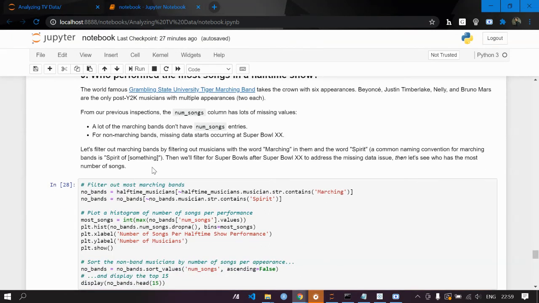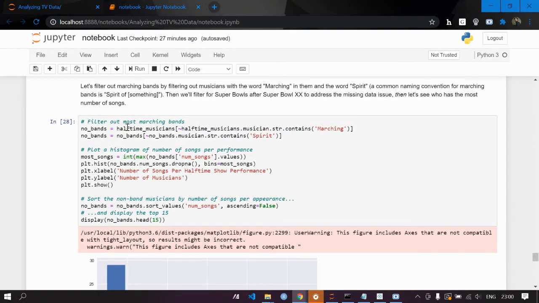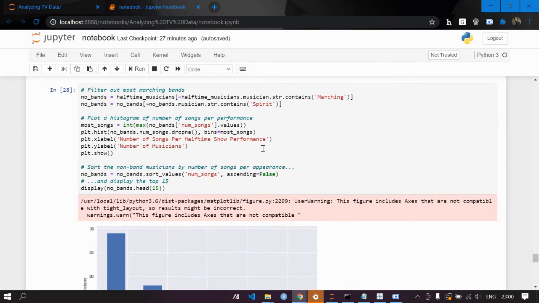What we did was filter out the musicians with the word marching in them and the word spirit, a common naming convention for marching bands and Spirit of something. Then we filter for Super Bowls after Super Bowl XX to address the missing data issue. Then let's see who has the most number of songs. As mentioned, first we filter out the marching bands, which contain marching, and then the ones which contain spirit. Then we plot a histogram.